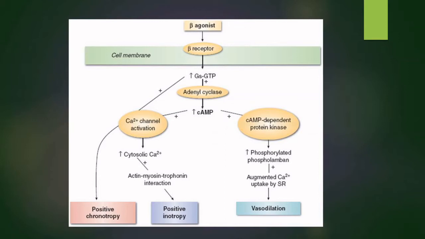Whereas in the second system, the cyclic AMP activates cyclic AMP dependent protein kinase, which increases phosphorylation of the protein phospholamban, and this causes increased calcium uptake by the sarcoplasmic reticulum, finally causing vasodilation. The calcium channel activation also causes positive chronotropy.